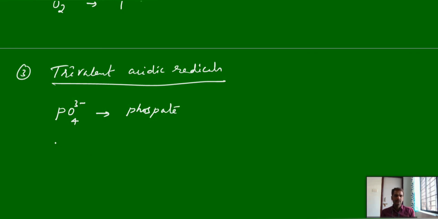PO3 3 minus will not come, right? It is PO3 2 minus, because in H3PO3 only 2 hydrogens are replaceable.